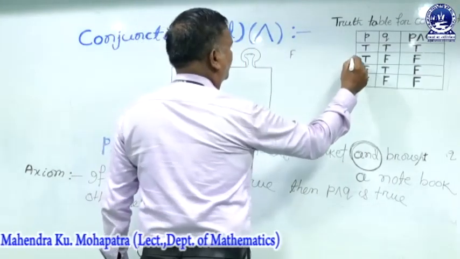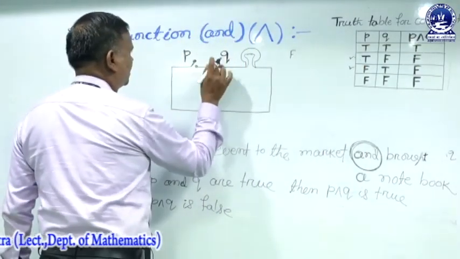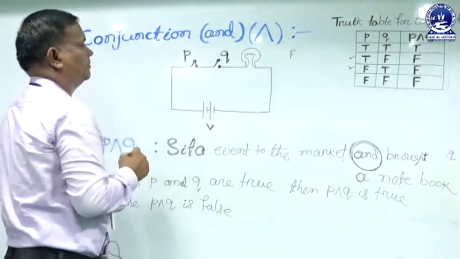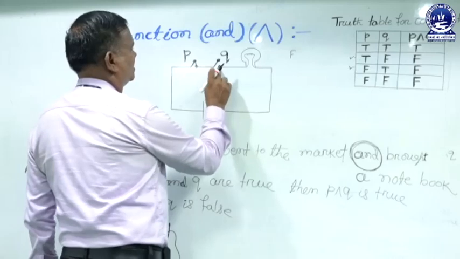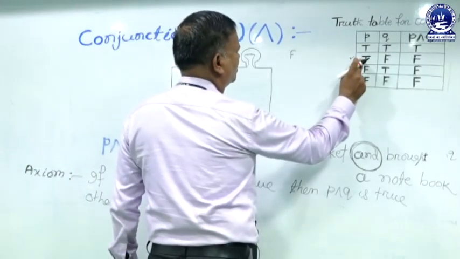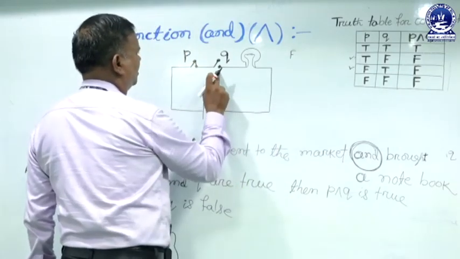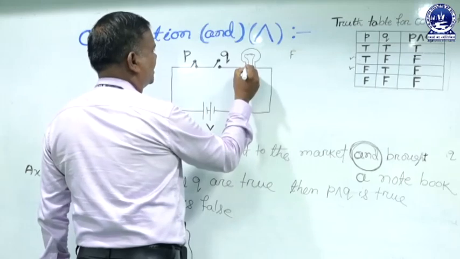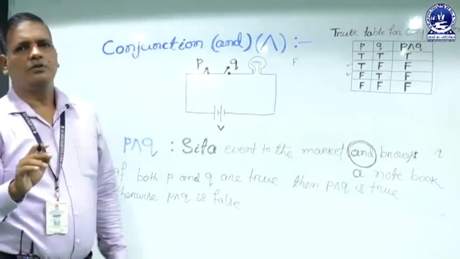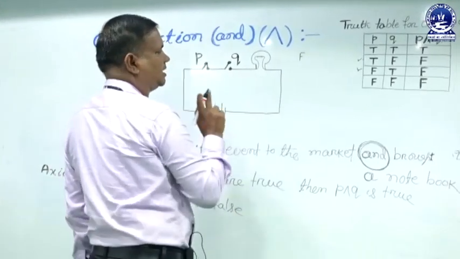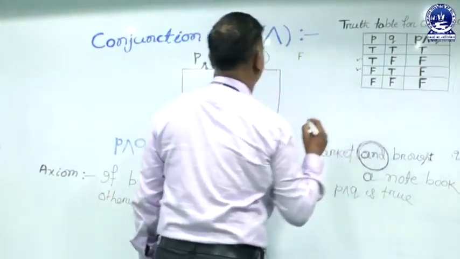In the second row, if we connect the first key P and do not connect the second key Q, we connect the first key, so it is true. Disconnect the second key, so it is false. So in this case, the ball also does not glow because the circuit is not complete, so it is false.